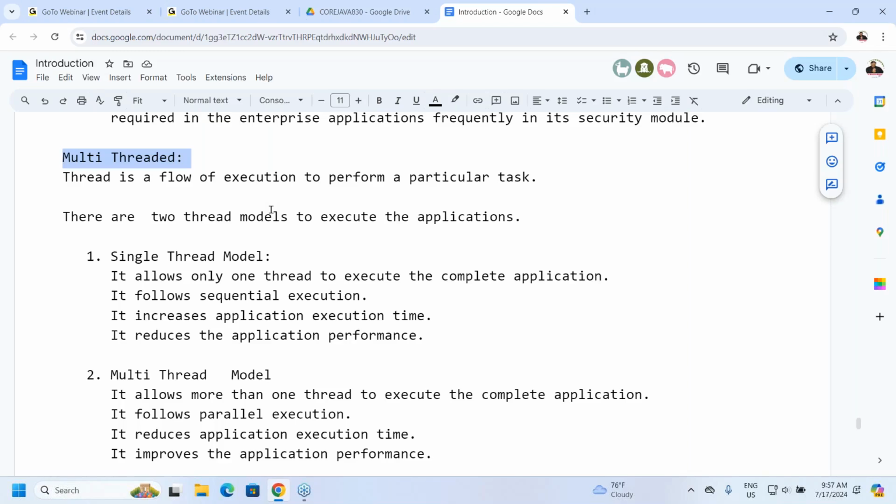Now the multi-threaded model: more than one thread is allowed to execute the application. Parallel execution, less execution time, more performance. Java is following the multi-threaded model. How can you say that? It provides a very good environment to create and execute more than one thread at a time. So Java is a multi-threaded model. All of you getting it or not?